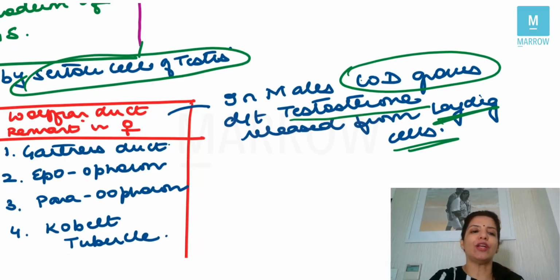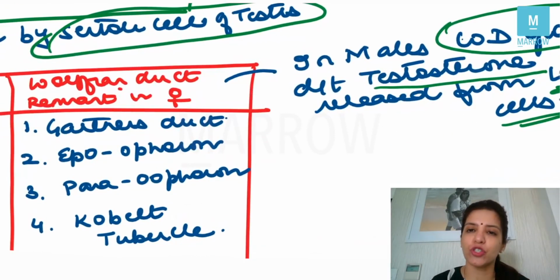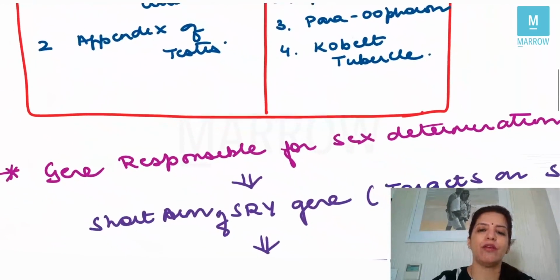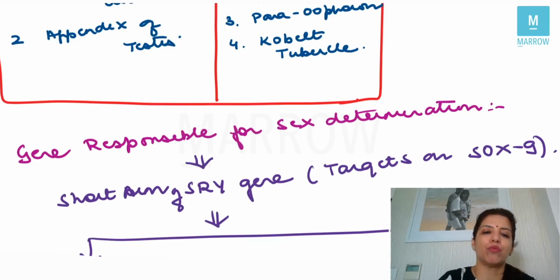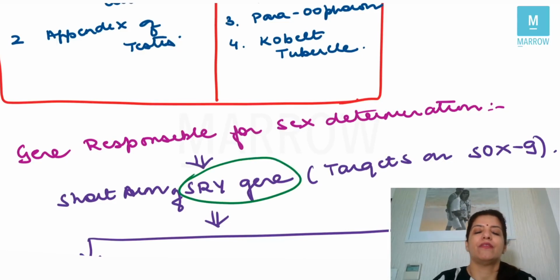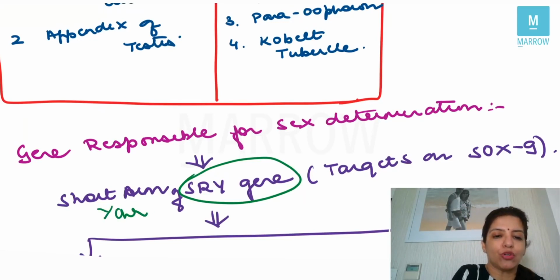Right? Now, when Wolffian duct regresses in females, the remnants which are going to be seen in females are number 1, Gartner's duct, number 2, Epoophoron, number 3, Paroophoron, and number 4, Kobelt's tubercle. Right? Now, there is something which is very important, and that is the gene responsible for sex determination. The gene which is responsible for sex determination is the SRY gene, the sex-determining region gene, which is present on the short arm of Y chromosome.